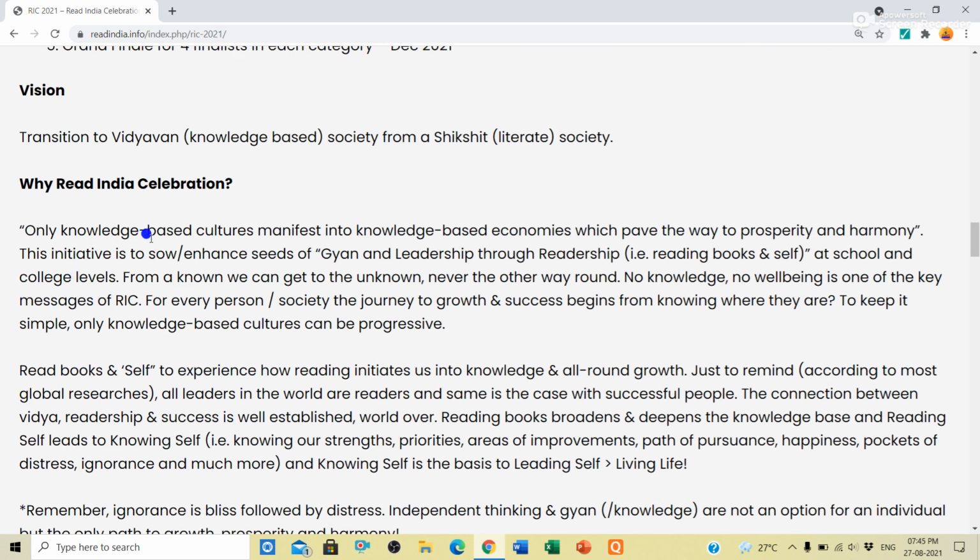So, what is the vision? What is the Read India syllabus about? Why is the Read India syllabus going on? If you read, then you will know about it.